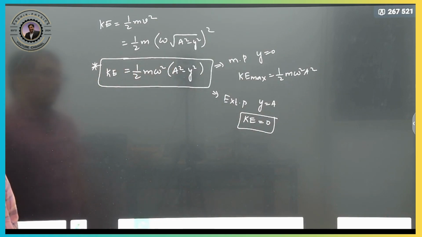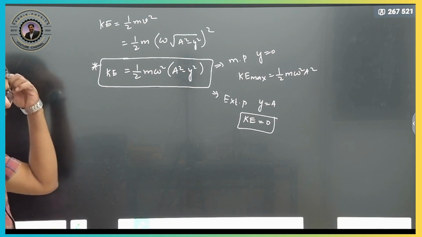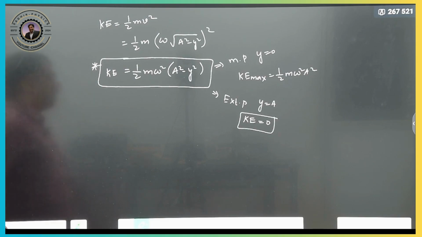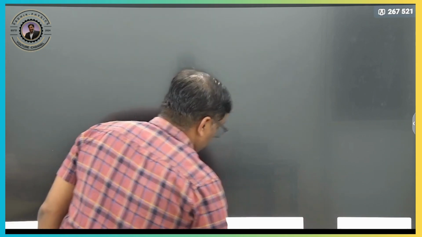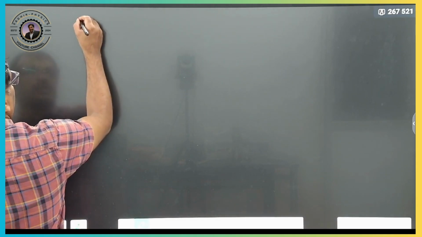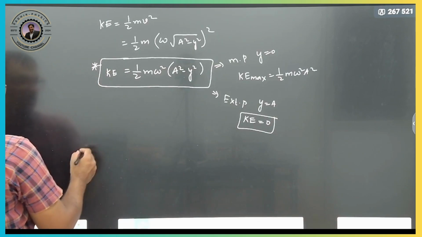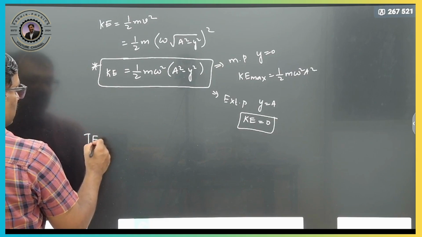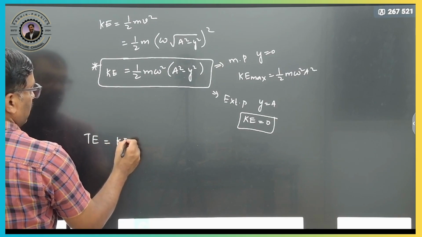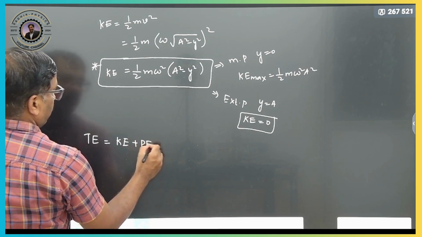Now, we will write down the graphs for this one, in terms of displacement and in terms of time. First let us write down the potential energy, here the kinetic energy, and the potential energy. We can write down the total energy. What is the total energy formula? Kinetic energy plus potential energy.